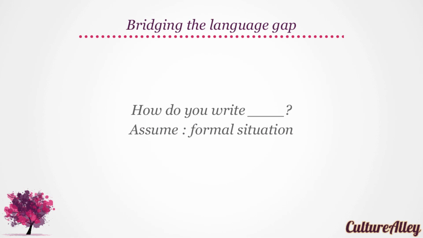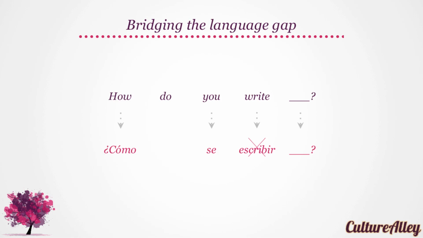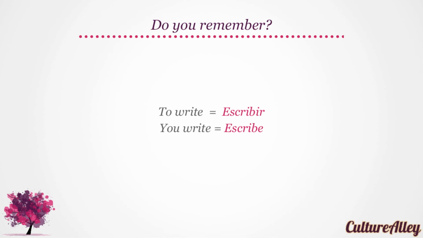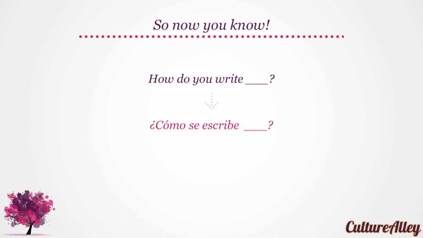Now let's try and ask, how do you write something in Spanish? And assume a formal situation. Word by word, we get how as como, you as se because we use indirect objects, and finally write as escribir. But remember, we cannot use escribir as is. Do you remember that to write is escribir, but formally you write becomes escribe. So now you know, how do you write translates as como se escribe. Try that again. Como se escribe.